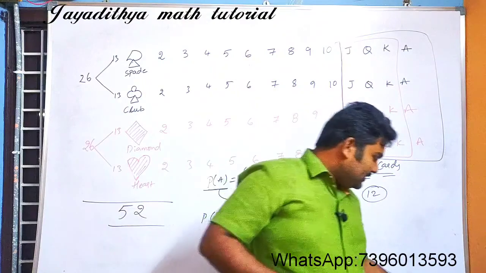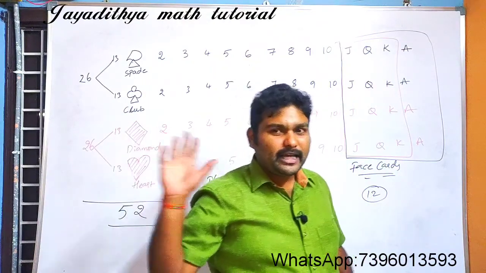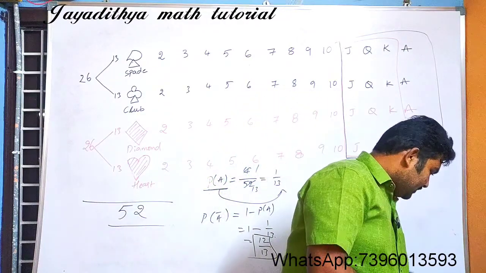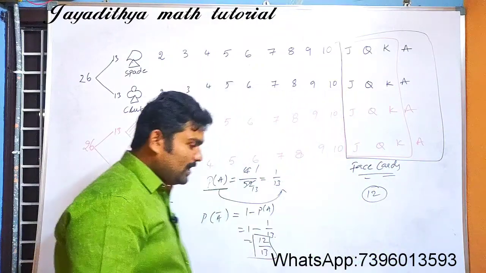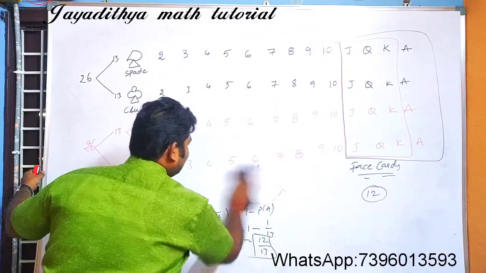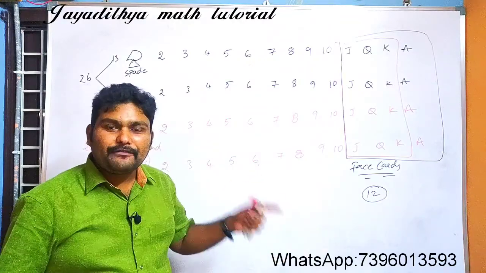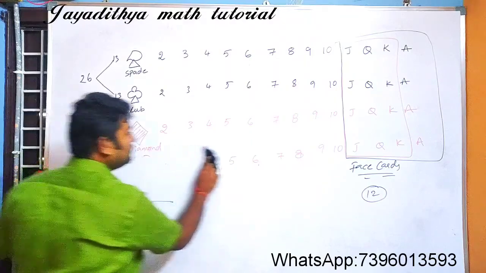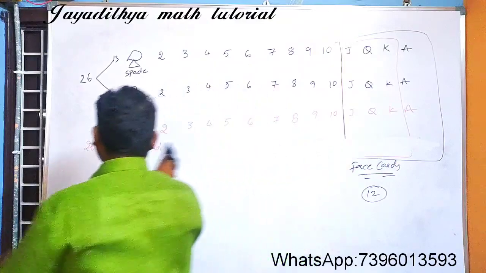Right, see here. Here is a question. Rahim removes all the hearts from the deck. What is the probability of getting an ace from the remaining pack? Here you have the probability of ace, and now we are discussing the probability of ace only. But what is the condition? He has removed all the hearts from the deck.